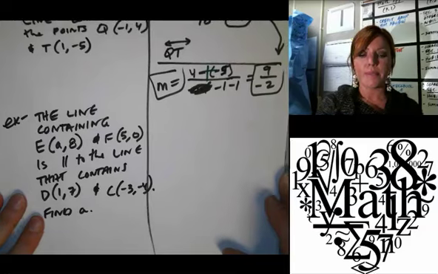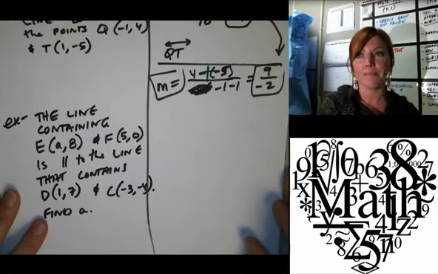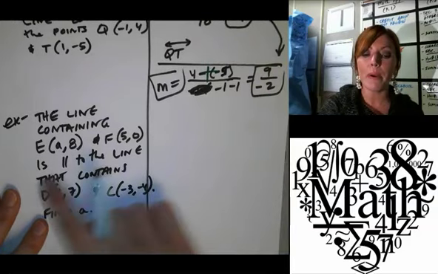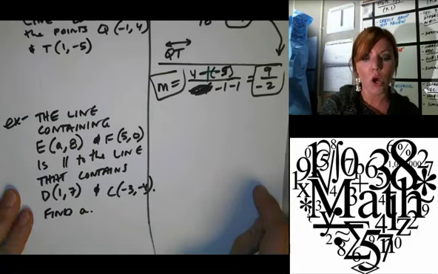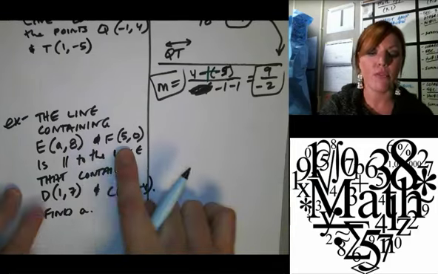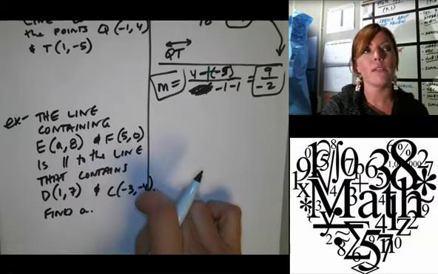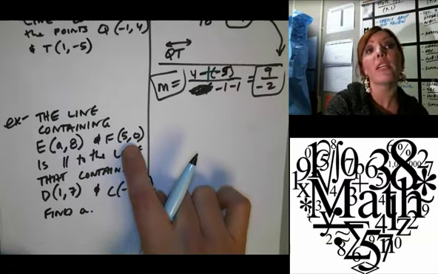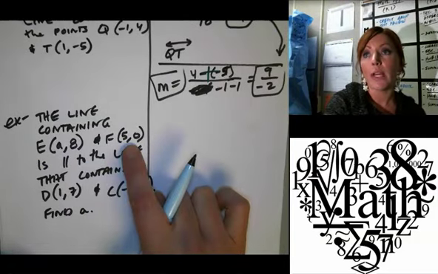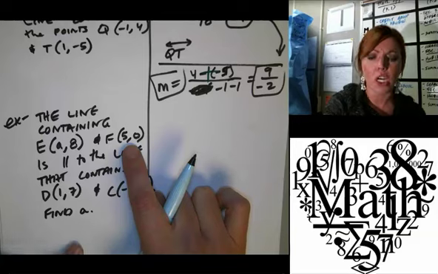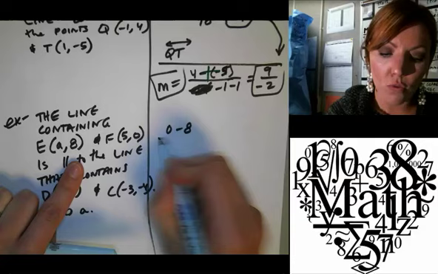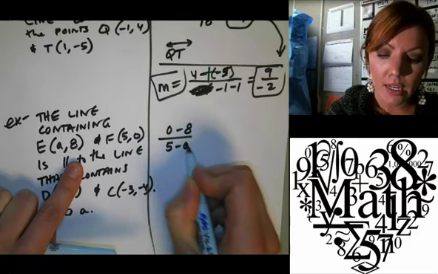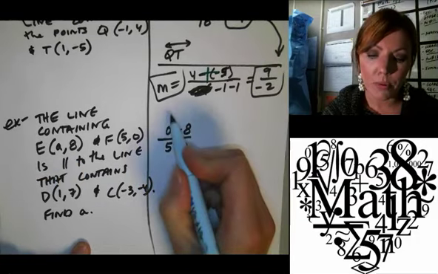So, what do you guys think? It says that the lines are parallel. So what do we know about lines that are parallel? They have the same slope. Okay, so E and F are on one line. If I was going to set this up to find a slope, how would I do that? Good. Y2 minus Y1, so 0 minus 8 over 5 minus A. Okay, so this is the slope of line EF.